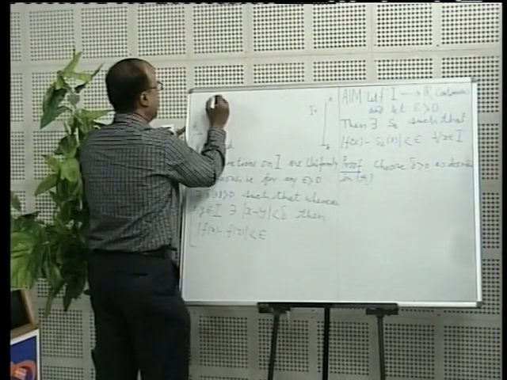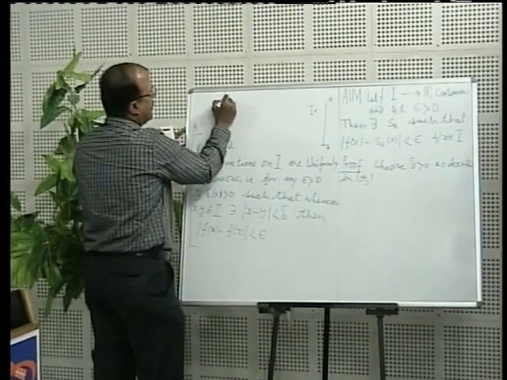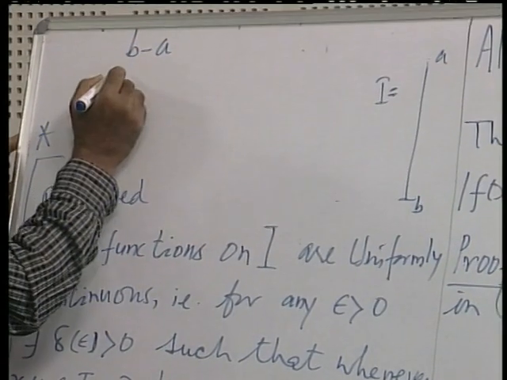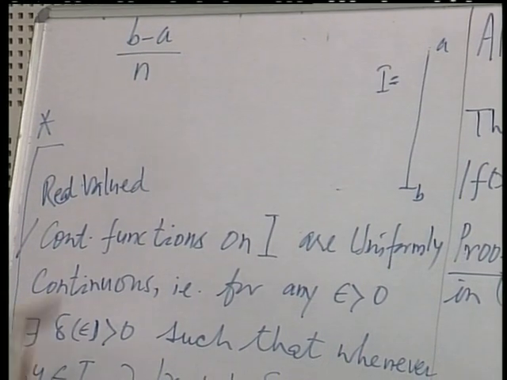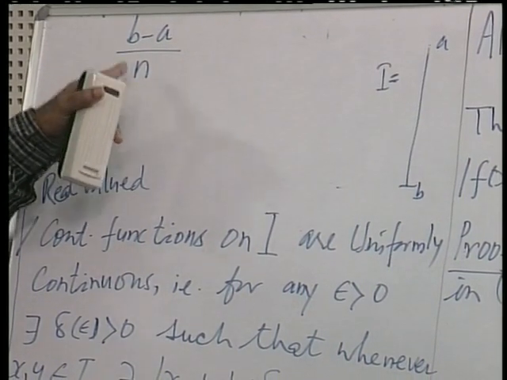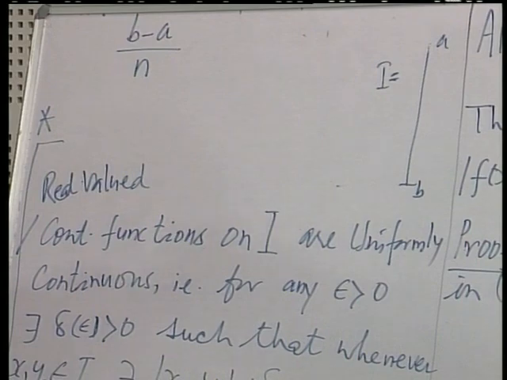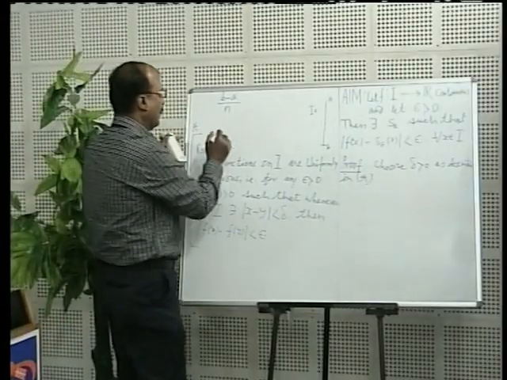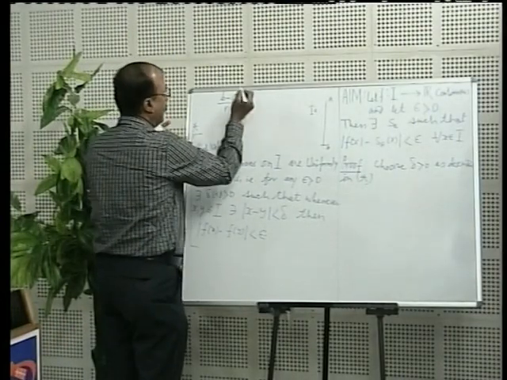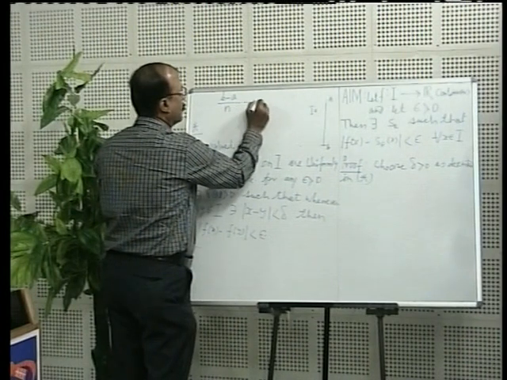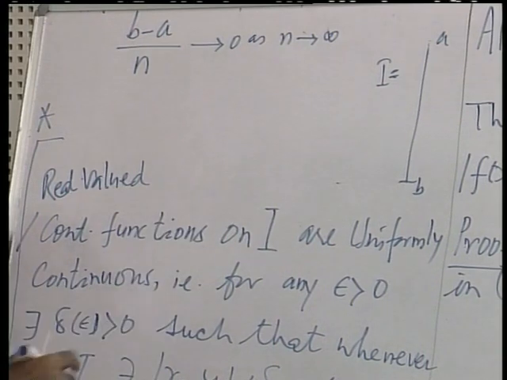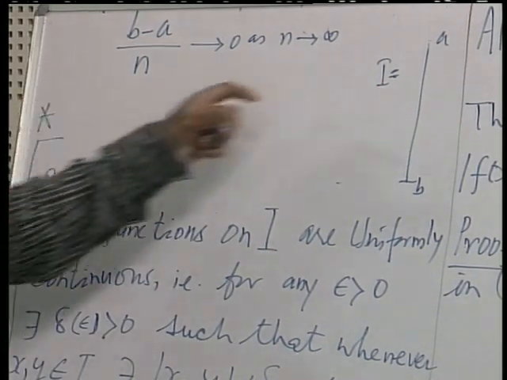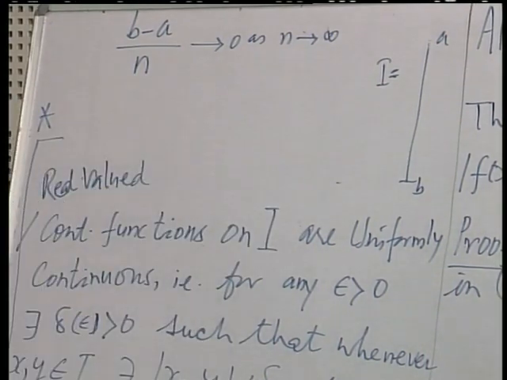Because it is positive, if you have any positive number, in this case B minus A, then you can look at this sequence. N is 1, N is 2, N is 3, so this is a sequence. If you look at this sequence, B minus A by N, then we know that this will definitely go to 0 as N goes to infinity, right?